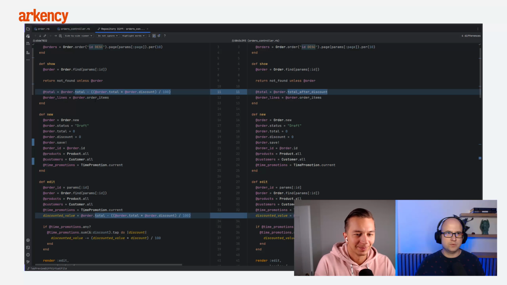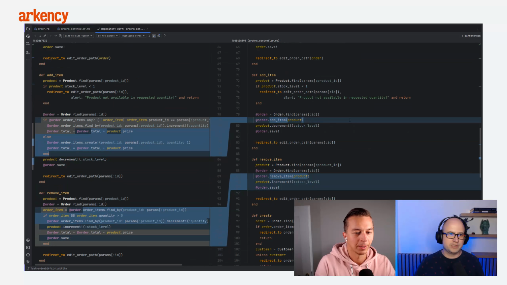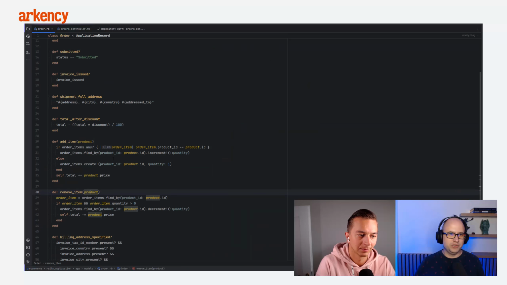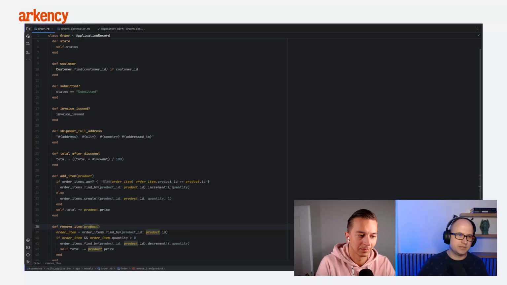So for example, in the controller we had this logic here and here, so some kind of duplication. It's very small, but duplication. And we moved that into the model here, so it's well encapsulated. The same situation here: we had some if statements with operations here and here, and we also encapsulated add item and remove item into the model. So now we have them here, and you might think, yeah, that's great, but actually it's not.